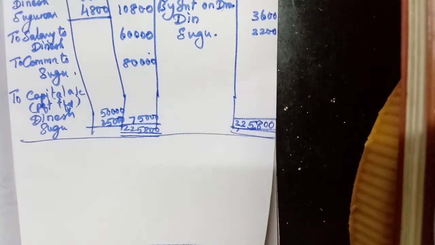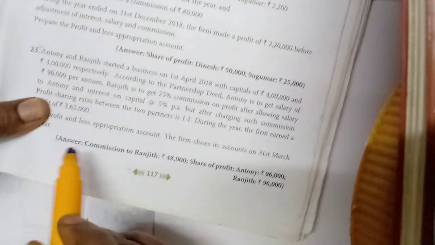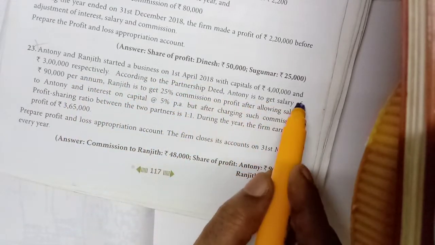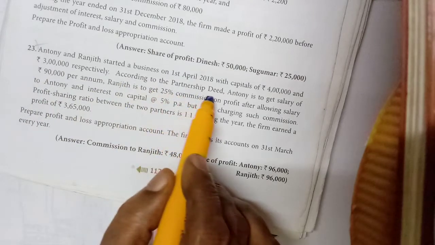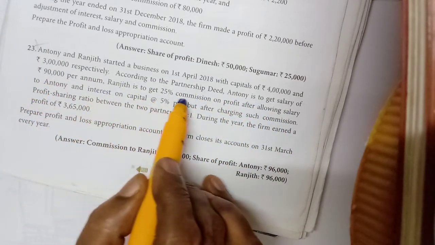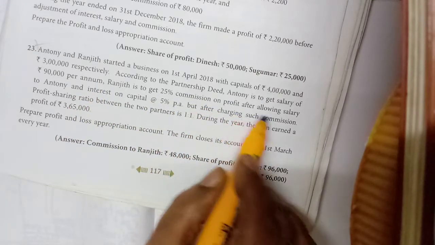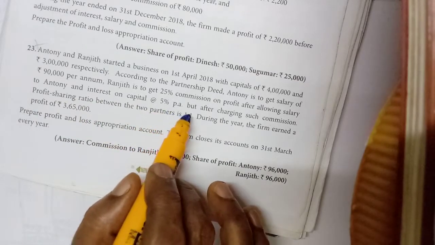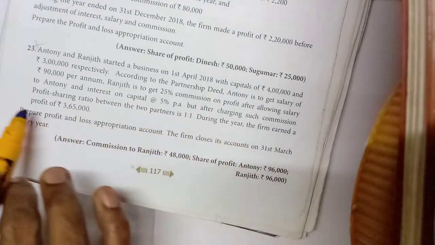Okay, one problem over. Now the next problem. Shall we do both the pages? Okay, see. Anthony and Ranjit started a business on 1st April with a capital of 4 lakh and 3 lakh respectively. According to the partnership deed, Anthony is to get a salary of 90,000 per annum. Ranjit gets 25% commission on profit after allowing salary to Anthony and interest on capital at 5% per annum, but after charging such commission.